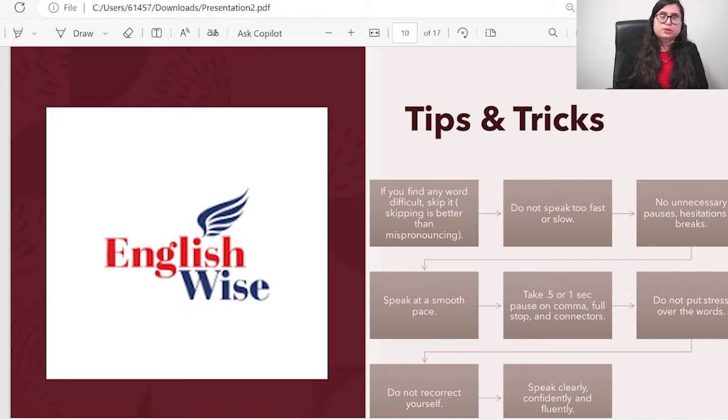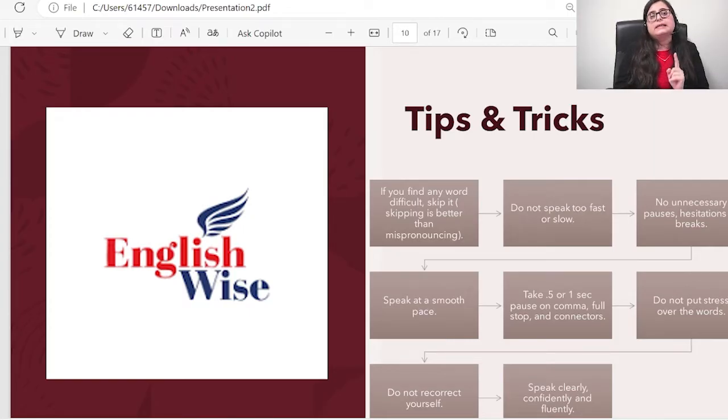Do not put stress over the words. I have seen this as well in students. What they do is put stress on connectors. They usually stress over the words. That won't help. It is definitely going to affect your fluency plus pronunciation.